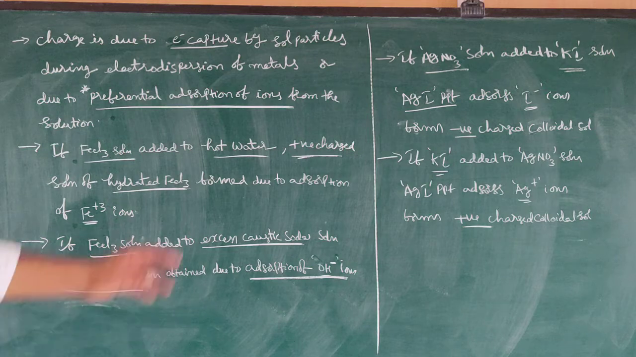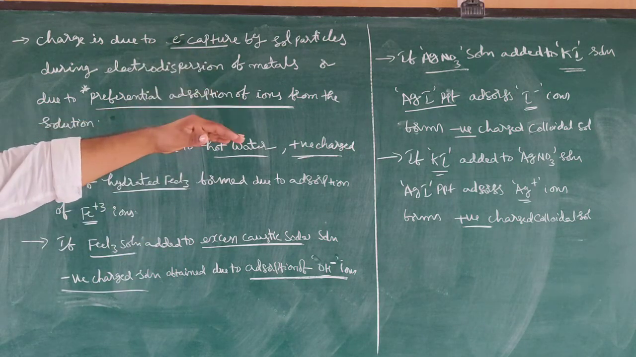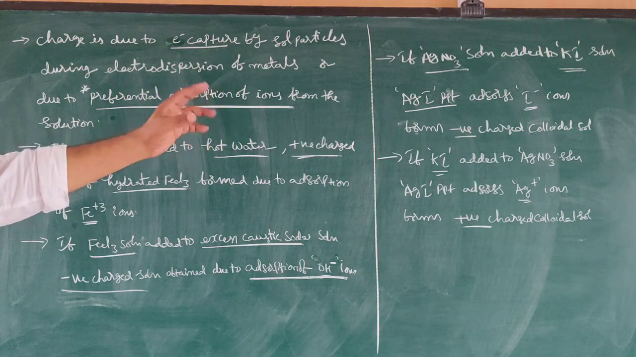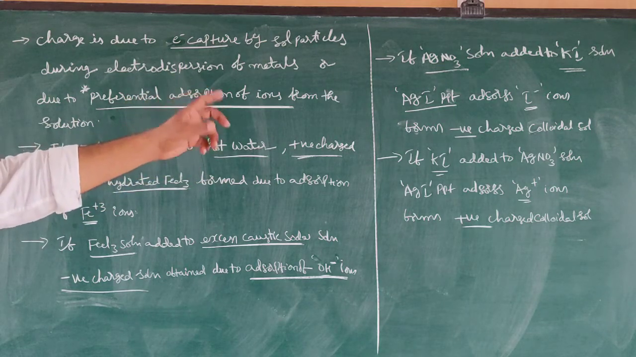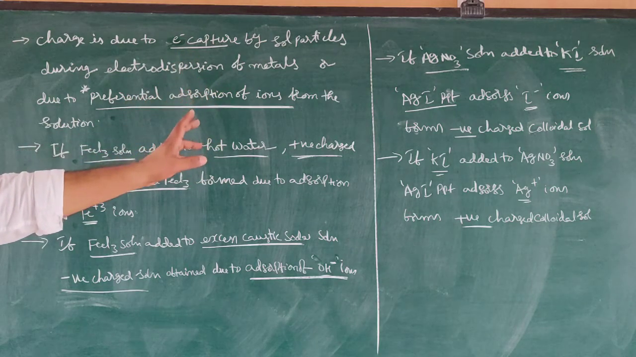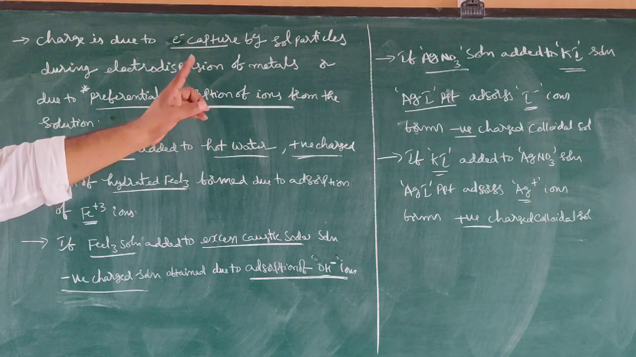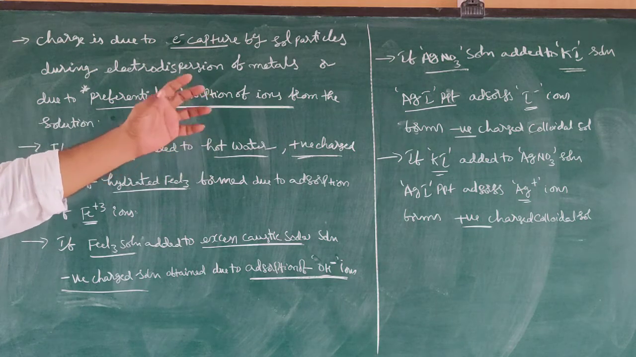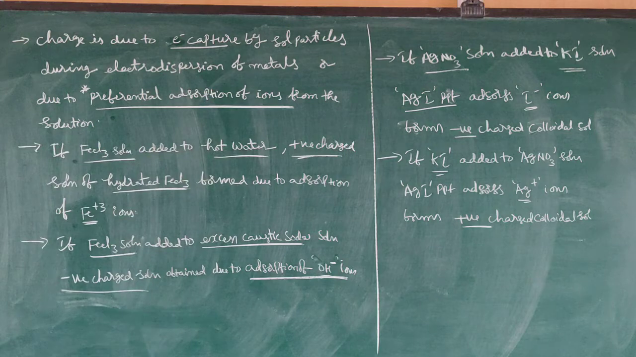One more example, this is important. If AgNO3 solution is added to potassium iodide solution, AgI precipitate is formed. This AgI precipitate adsorbs I minus ions, leading to a negatively charged colloidal solution.